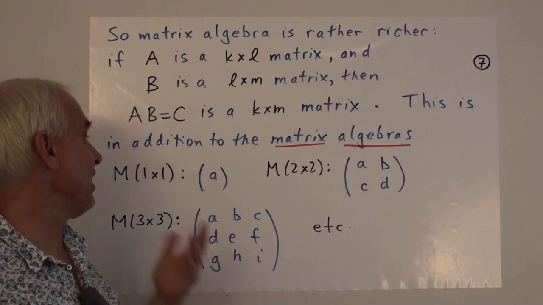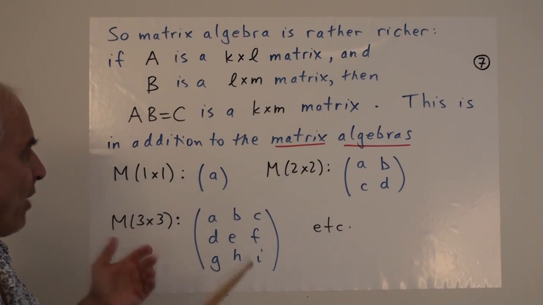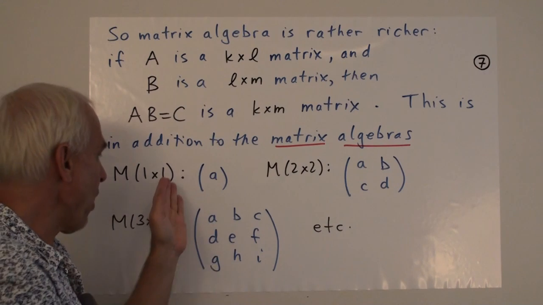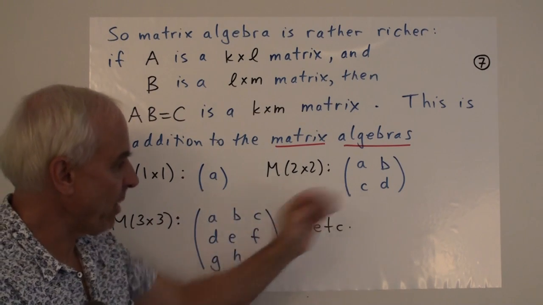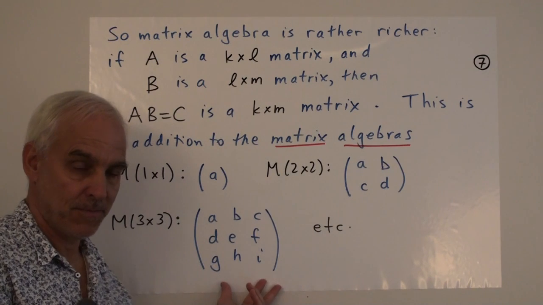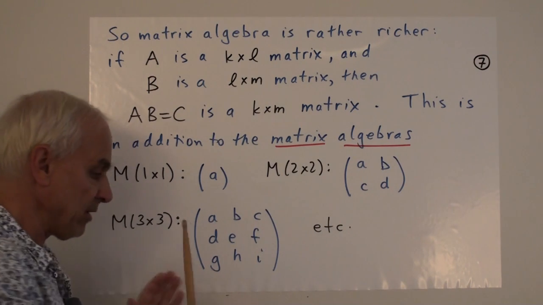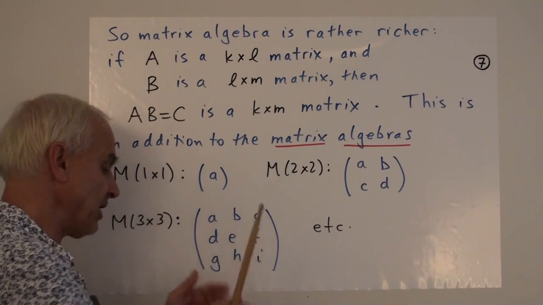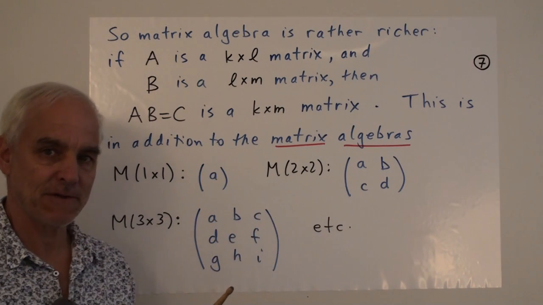So this is now, in addition to the arithmetic of the individual matrix algebras, the 1 by 1 matrices, the 2 by 2 matrices, the 3 by 3 matrices, and so on. Each of these is a well-defined little domain of arithmetic. Just inside the 3 by 3 matrices you can do all these operations.